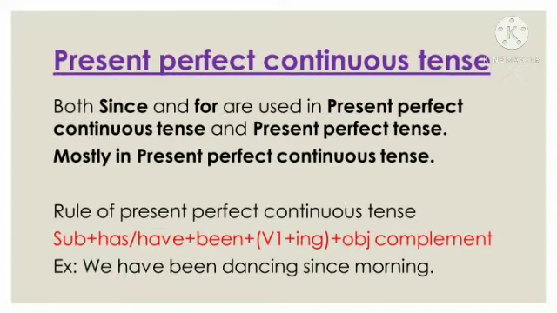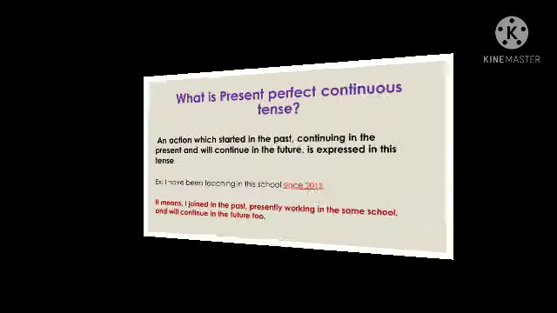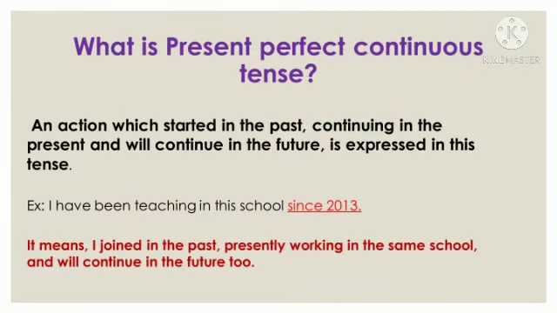You can see the structure of present perfect continuous tense. Now you should know what present perfect continuous tense is. Here, some action must have started in the past and it's continuing in the present. The action will continue in the future also. Such actions are mentioned in present perfect continuous tense. You can see the example: I have been teaching in this school since 2013.